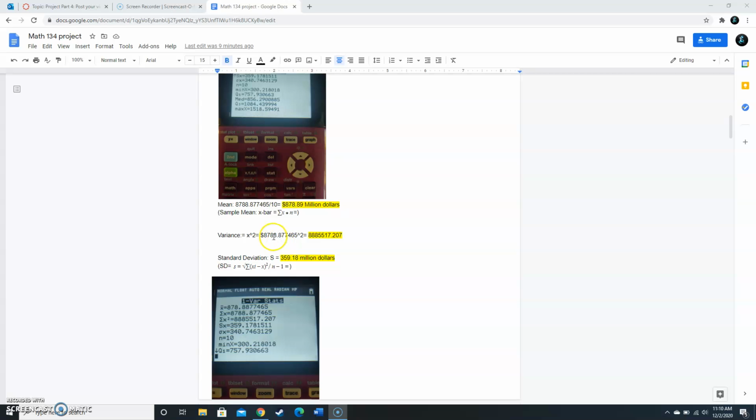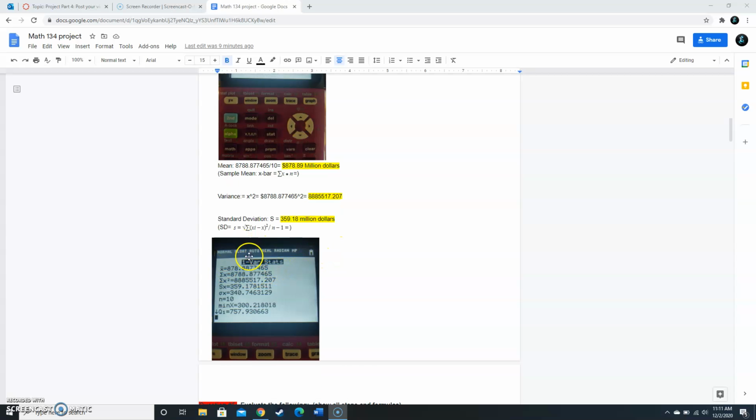Variance is x squared. There's that, and I got that. So the standard deviation is s, which equals the square root of the sum of (xi minus x bar) squared divided by n minus 1, and I got $359.18 million. And that is part 1.